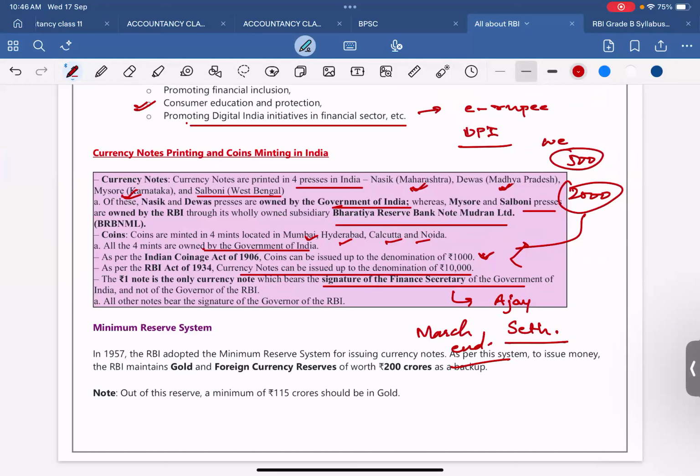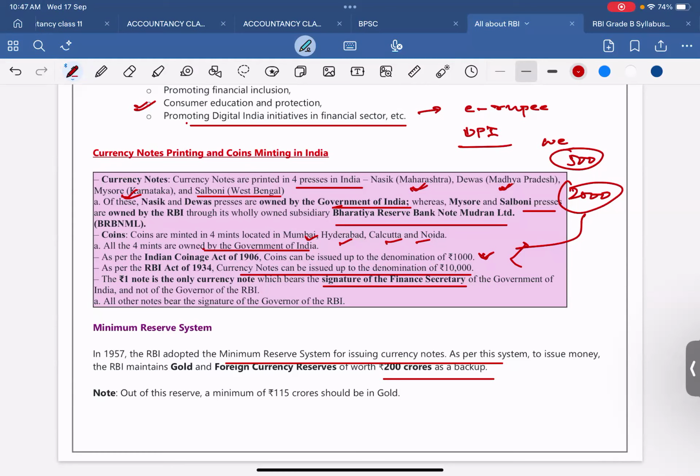Now, minimum reserve system, MRS. In 1957, the RBI adopted the minimum reserve system for issuing currency notes. As per this system, to issue money, the RBI maintains gold and foreign currency reserve worth 200 crores as backup. This is the minimum thing.